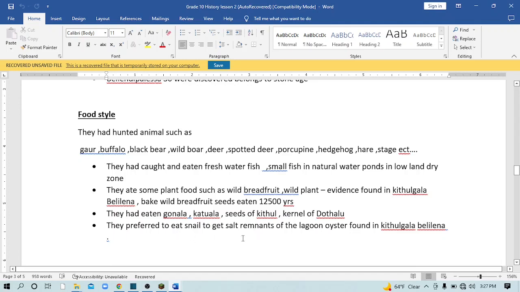Right. Next, they ate Gonala, Katuala, seeds of Kitul, kernel of Dotulu. Like that. These are the things they ate. So it's very easy to keep in mind what they ate.